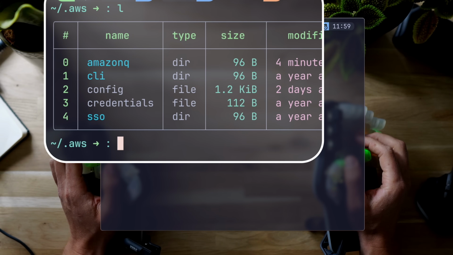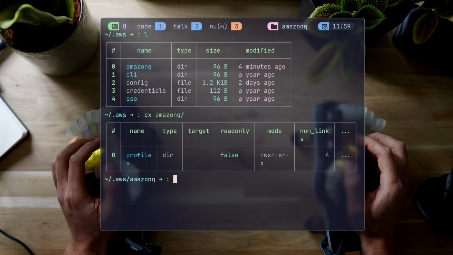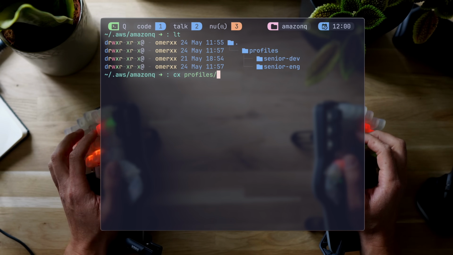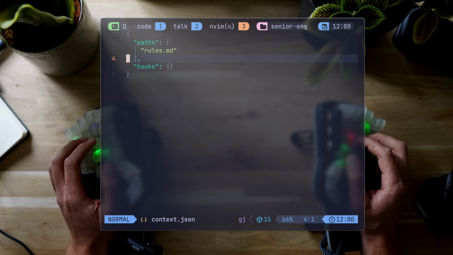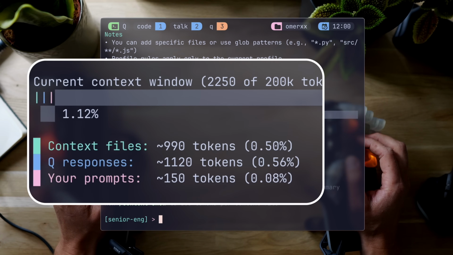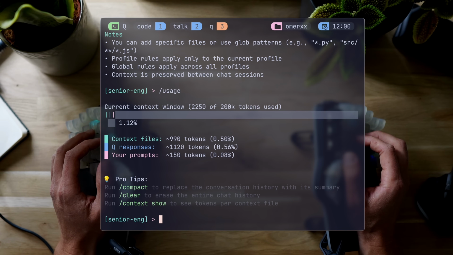Everything Q stores goes under a directory that most AWS users already know. It's the .aws, but now we have an Amazon Q directory under it, and there's a senior engineer and a JSON file with context that Q loads every time the profile is used. While working, if you're curious about the number of tokens and specifically how much a specific conversation is using, /usage helps understand that by separating tokens used for loading context files, Q responses, and your own prompts as a user. There's also a nice feature that reduces token usage by running /compact when you feel it's too much but still want to keep the conversation going.